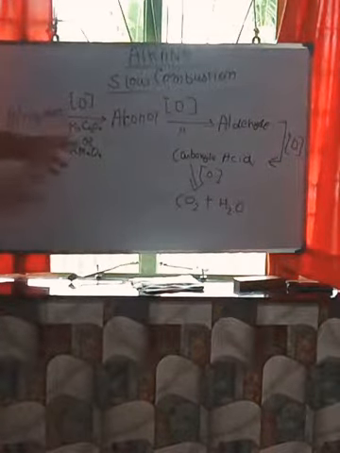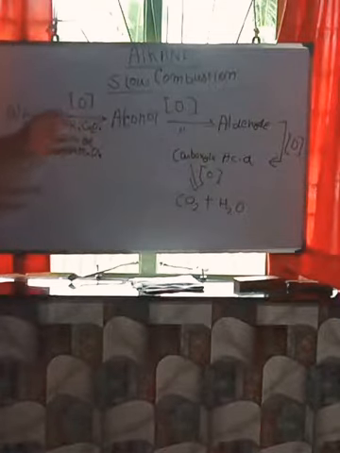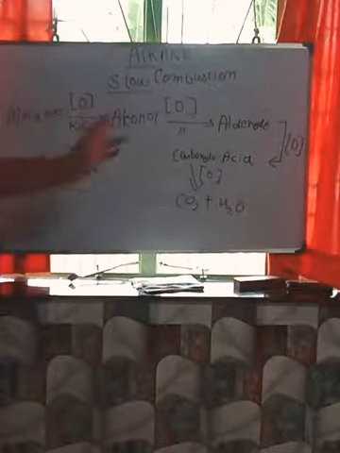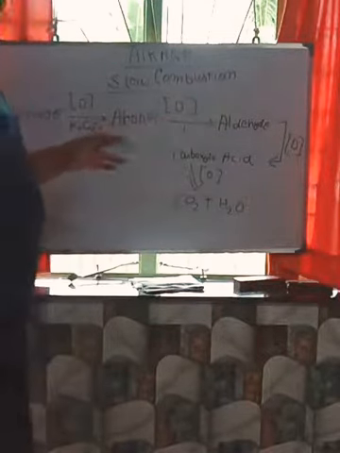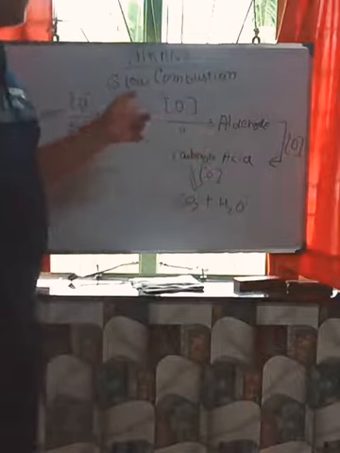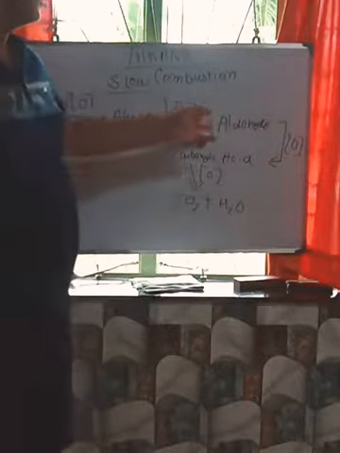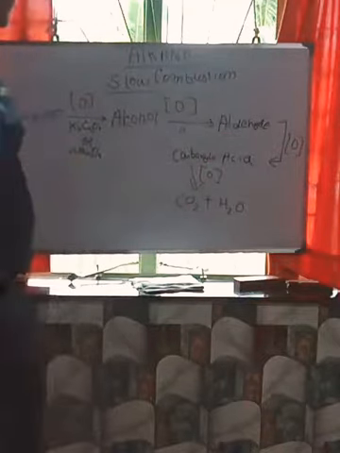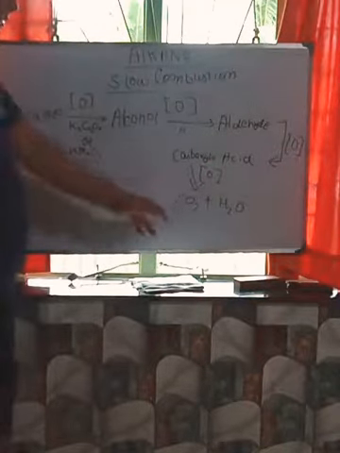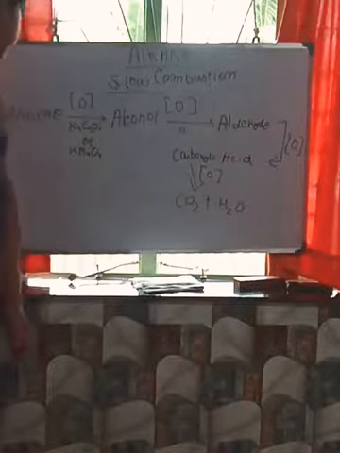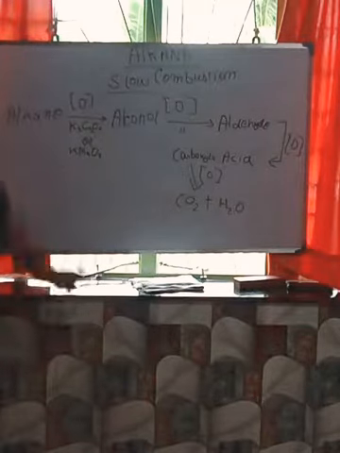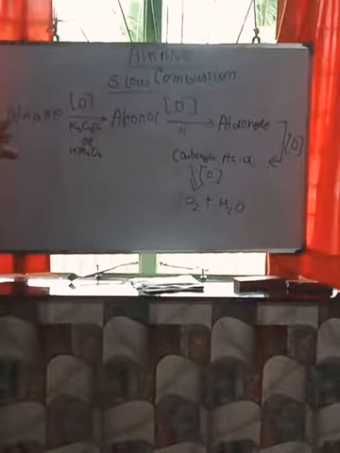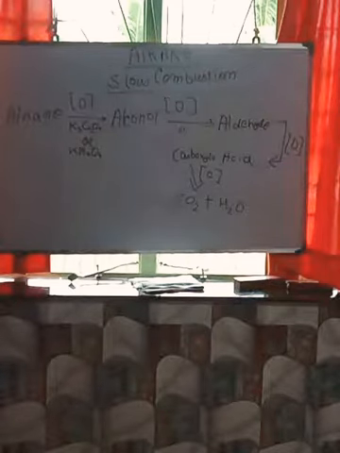So alkanes, with freshly prepared oxygen, K2Cr2O7 or KMnO4, convert into alcohol. For the alcohol, similar condition, freshly prepared oxygen, K2Cr2O7 or KMnO4, converts into aldehyde. And aldehyde, again the same condition, converts into carboxylic acid. The carboxylic acid, same condition, converts into CO2 plus H2O. I told you the alkane converts into CO2 plus H2O at the last in reaction with oxygen.